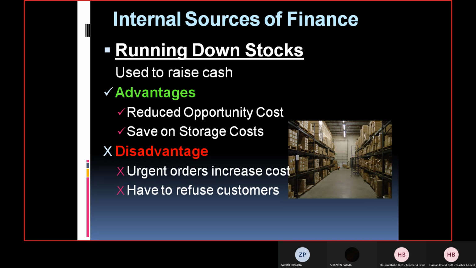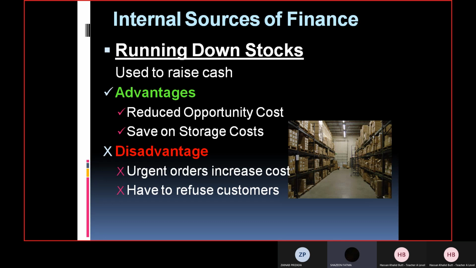When you refuse your customers, what will happen? That would be the development of the point. Anybody? Shazeen and Zainab? Stock would not be available, so customers will be disappointed and will not shop again. Okay, they won't come next time. That's right. Yes, Shazeen, please go ahead. Sir, customer loyalty will be decreased.